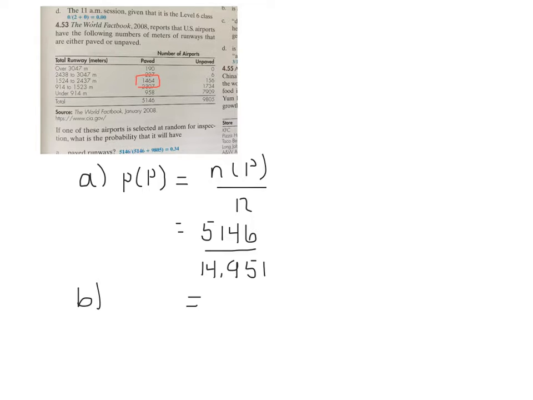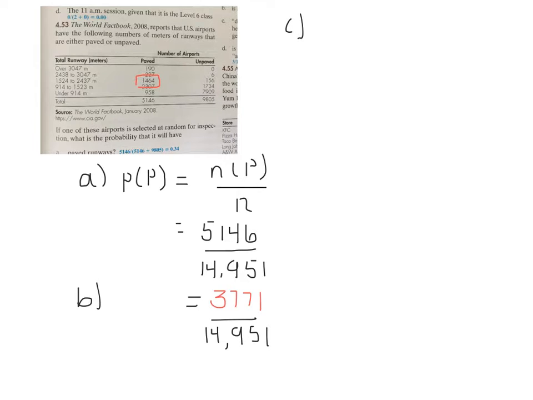The sum of 1,464 and 2,307 is equal to 3,771. We then need to divide by the total number of runways in our study. And we already added those together and saw that they were a total of 14,951. So there's our probability in B.